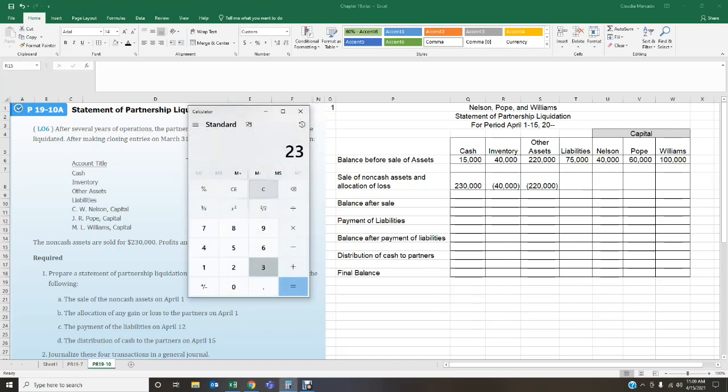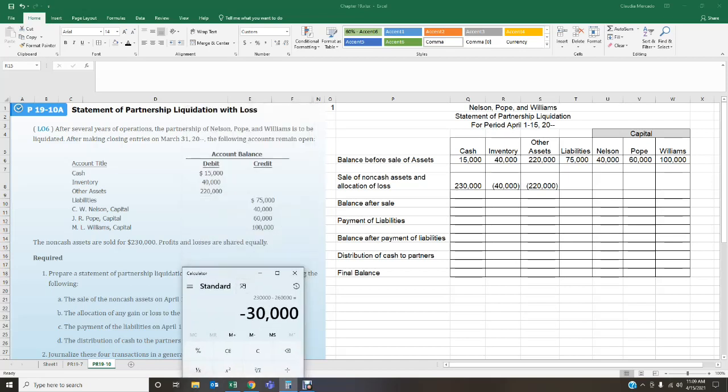Okay, so we received $230,000 in cash. And I'm going to subtract how much I had these items in my books for. That was 260. So that means I have a loss of $30,000. I sold them for less than what we had them in our books. So I have a loss, okay? A loss of 30, okay?